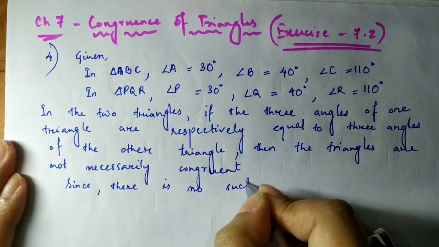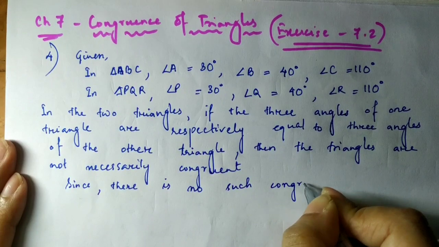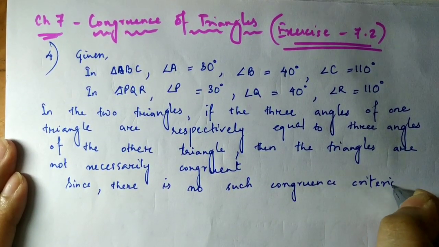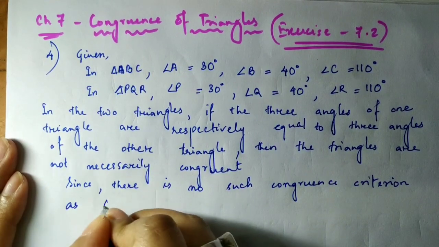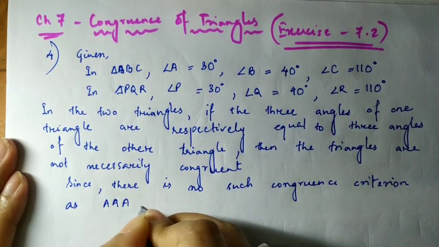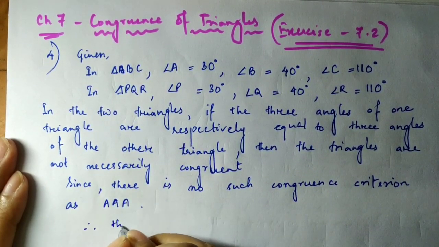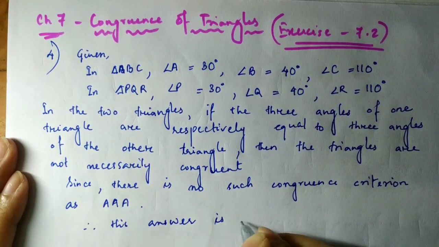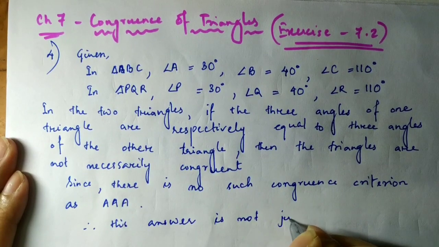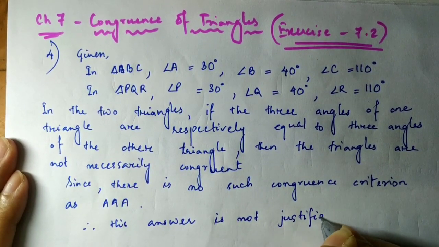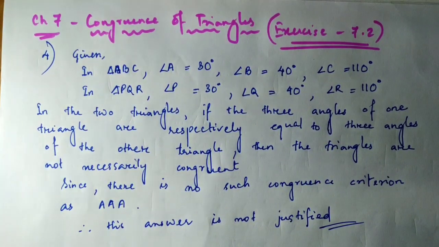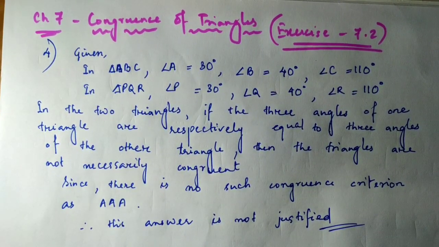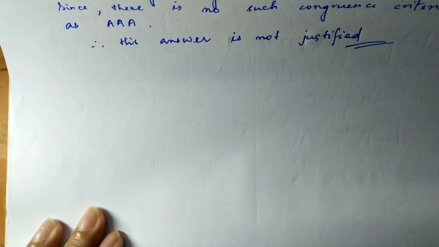such congruence criterion as angle, angle, angle. Therefore his answer is not justified. So I hope you have understood. Since there is no such criterion, we cannot say his answer is justified. So this is your solution. So now let us move on to the next question, that is question number 5.